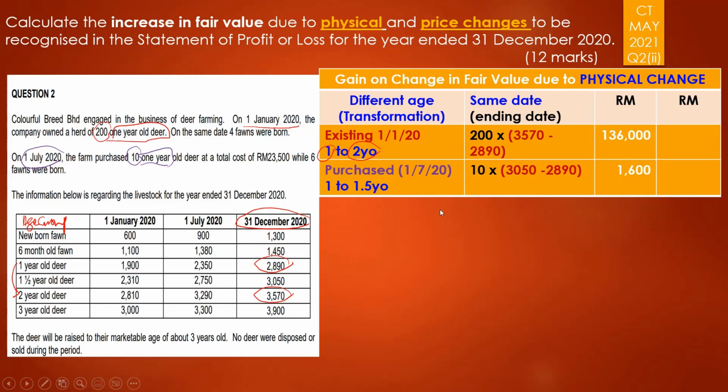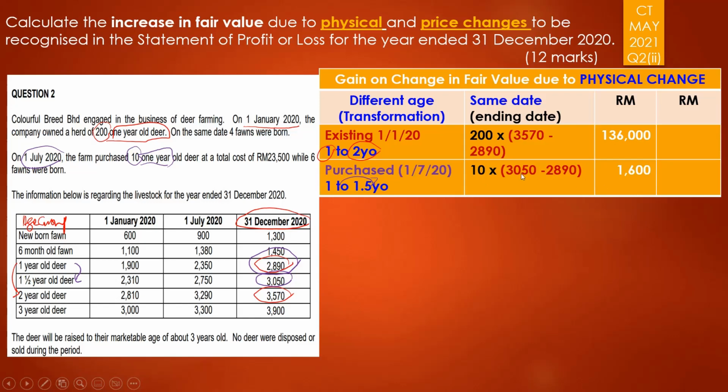As at 31st of December 2020, this 1-year-old is 2890, and it will grow to become 1.5 years old because it's just 6 months. So you will compare 2890 with 3050 because the growth is just for a 6 months period. It was just 1.5 years old since we are looking at 31st of December 2020.